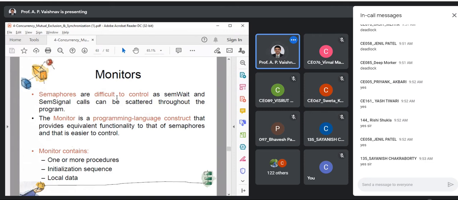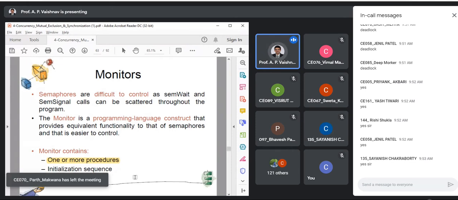Monitors again rely on procedures. In semaphores we have wait and signal; similarly, over here you can have one or more procedures. But the change is that you can actually write the procedures inside the monitor. Suppose I want to write the append method for producer consumer.